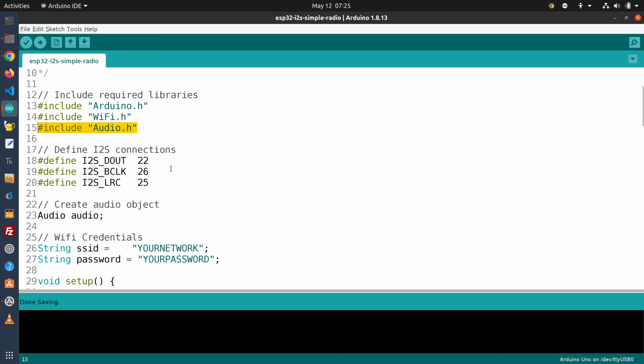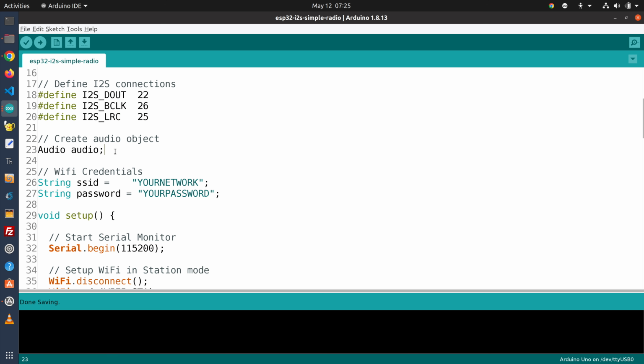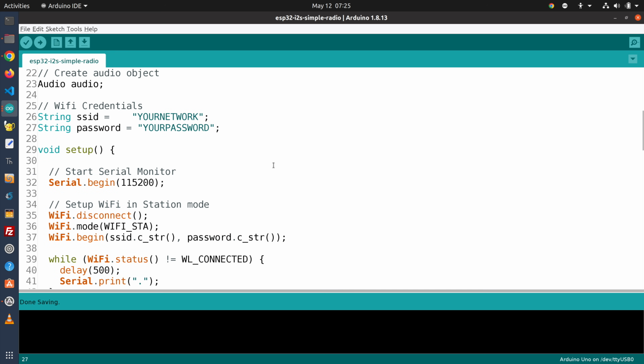And then we'll define our I2S connections, and it's to these 3 GPIO pins. If for some reason you want to use different pins, just change the sketch accordingly. Then we can go and create an object for our audio. We do that here. We have a couple of variables also to hold the network credentials, so our network SSID and our network password. And then we'll jump into the setup.